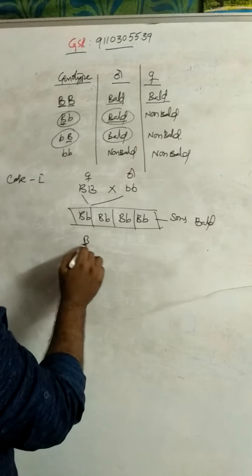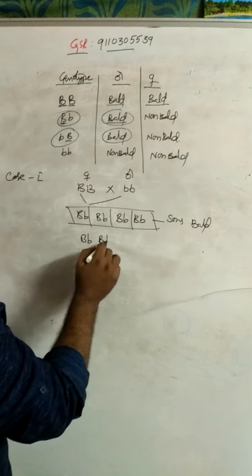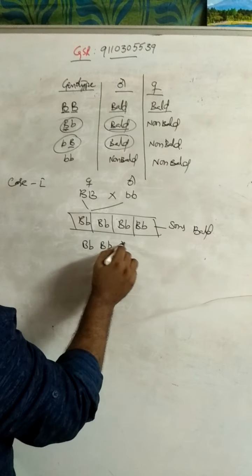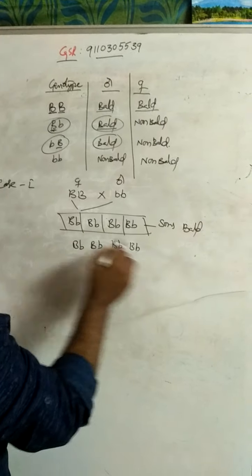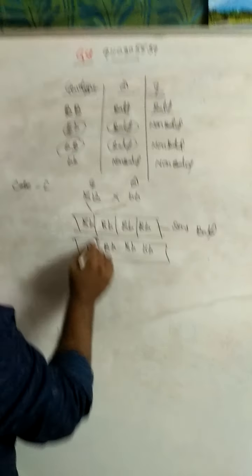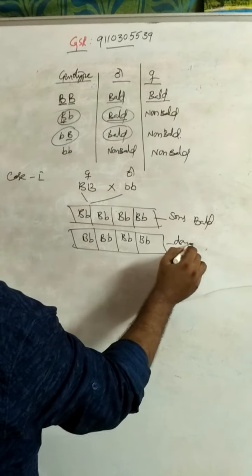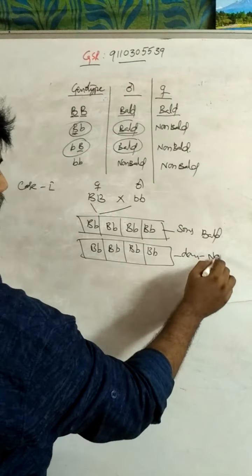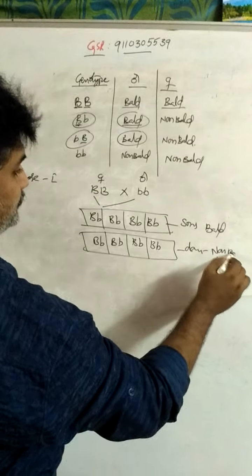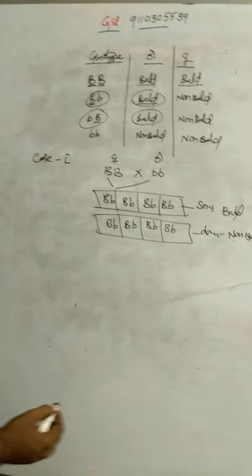The same combination in females, capital B, small b, in all daughters. In daughters, the combination is called non-bald. Non-bald. This is the first case.